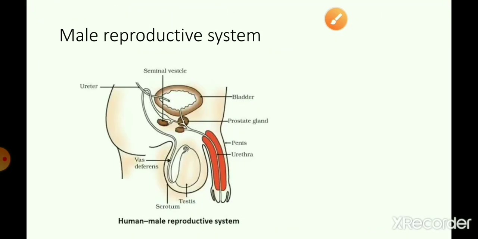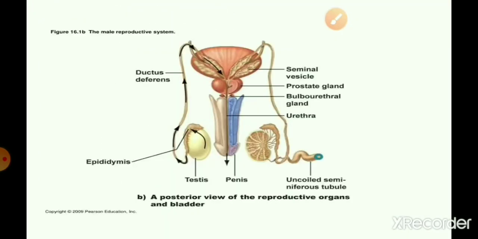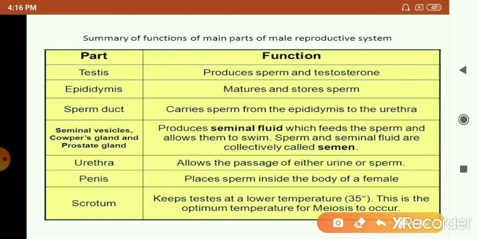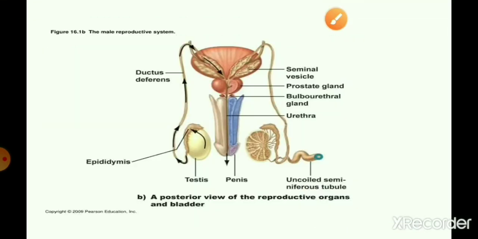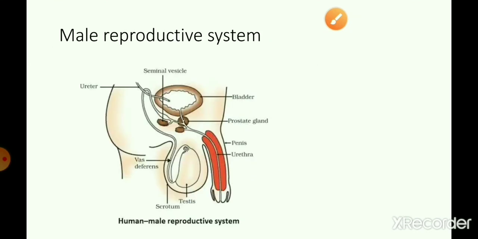Now let us discuss the male reproductive system. The important organs of the male reproductive system are testis, epididymis, sperm duct, seminal vesicle, urethra, penis, and scrotum. So let's see what these are and what functions are performed by these different organs.